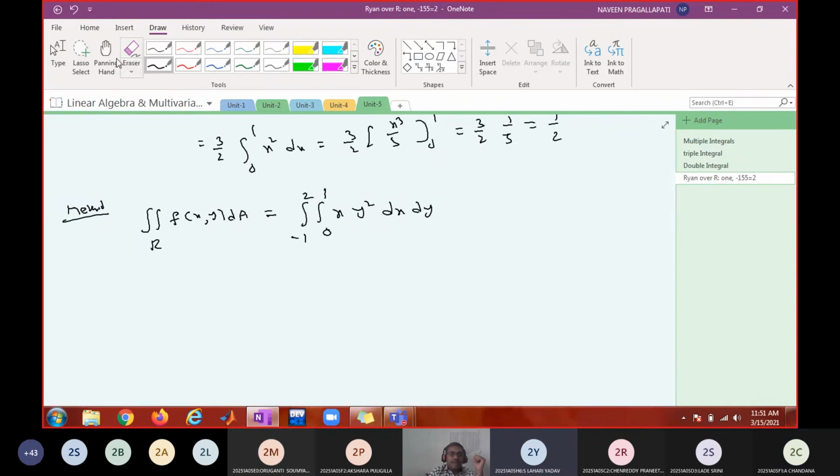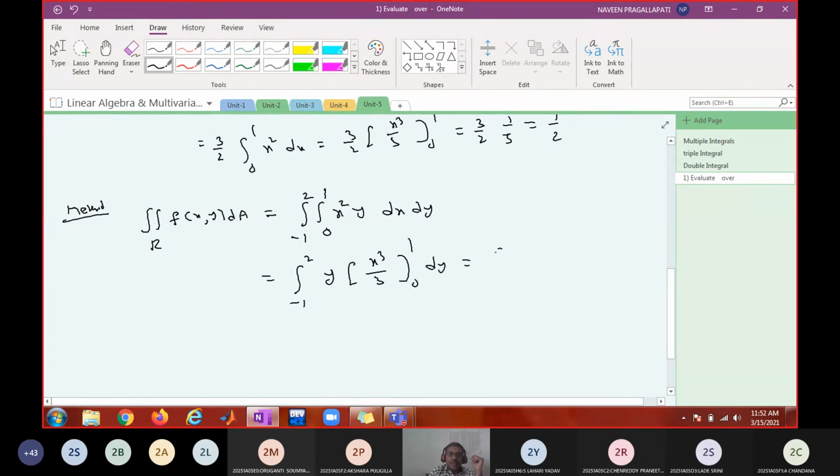So now integrate x square y. Now you are integrating with respect to x first, so y is to be treated as constant. X square integration is x cube by 3 from 0 to 1, dy. So this is minus 1 to 2, y into 1 by 3 minus 0, dy. So 1 by 3 can be taken outside. Integral minus 1 to 2 y dy.